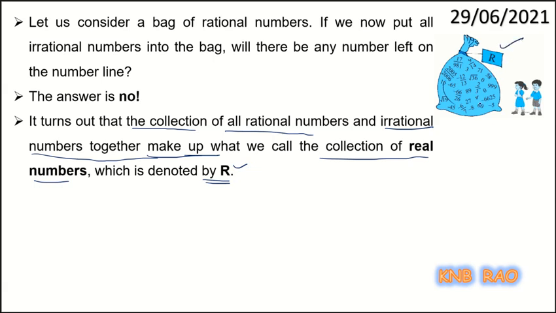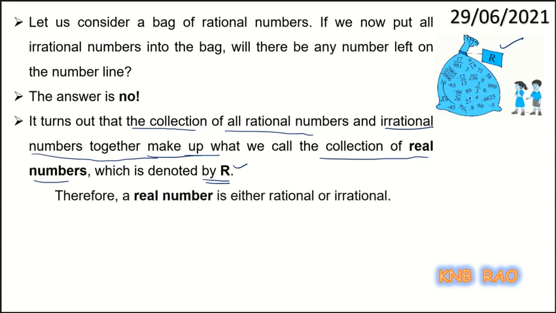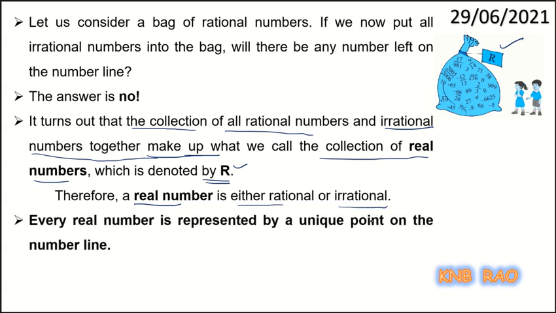Therefore, a real number is either a rational number or an irrational number. So every real number is represented by a unique point on the number line. This is why we call the number line the real number line. The number lines that we were drawing were called real number lines.